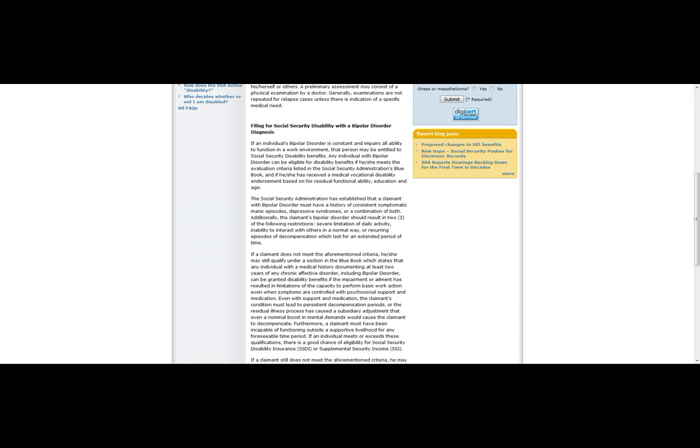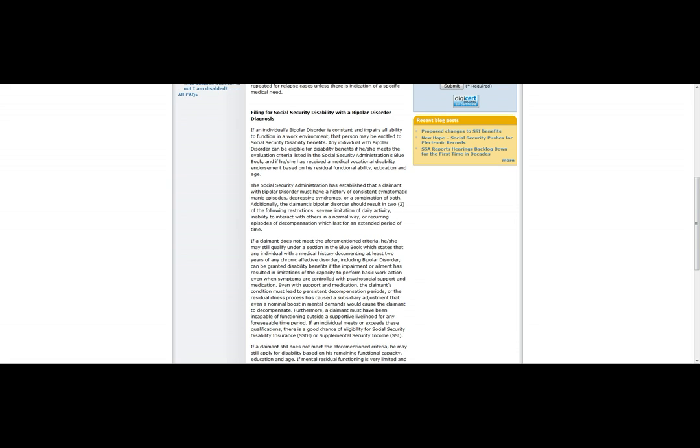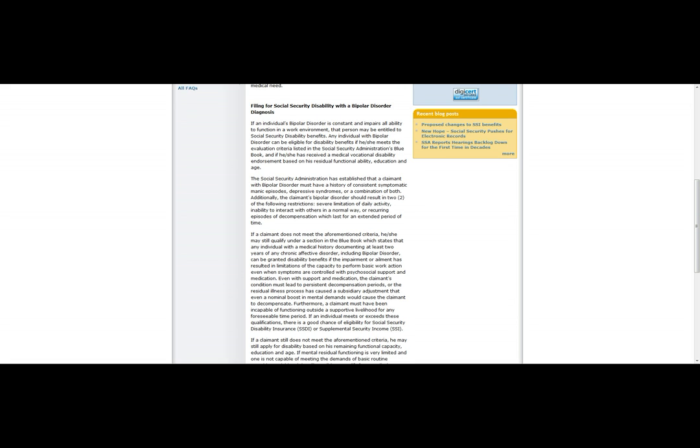If a claimant does not meet the aforementioned criteria, he or she may still qualify under a section in the Blue Book which states that any individual with a medical history documenting at least 2 years of any chronic affective disorder, including bipolar disorder, can be granted disability benefits if the impairment has resulted in limitations of the capacity to perform basic work activity even when symptoms are controlled with psychosocial support and medication.